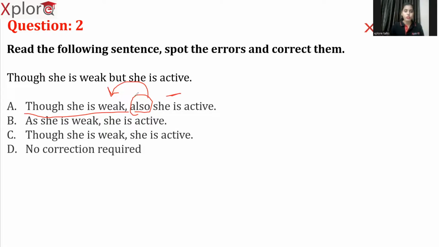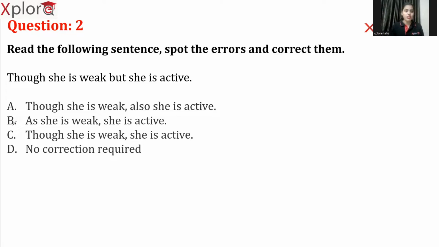Okay, when do we use "also"? If both are negative or both are positive. This is negative, but this is positive, right? So we cannot use the term "also" here. Next, "as she is weak, she is active." So why is she active? Because the reason is she is weak.